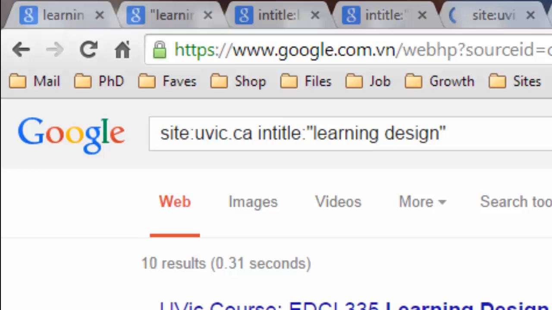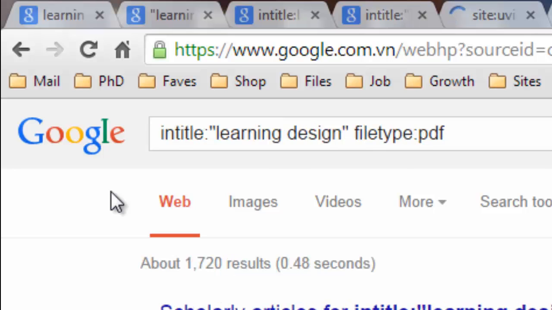We can start to further restrict our search by adding the intitle operator to our phrase to search UVic documents with learning design in the title. Now we have 10 results, a number we can easily review. If you haven't already, you should now pause the video and practice using quotations, intitle, and site to see if you can make Google behave similarly to my examples.